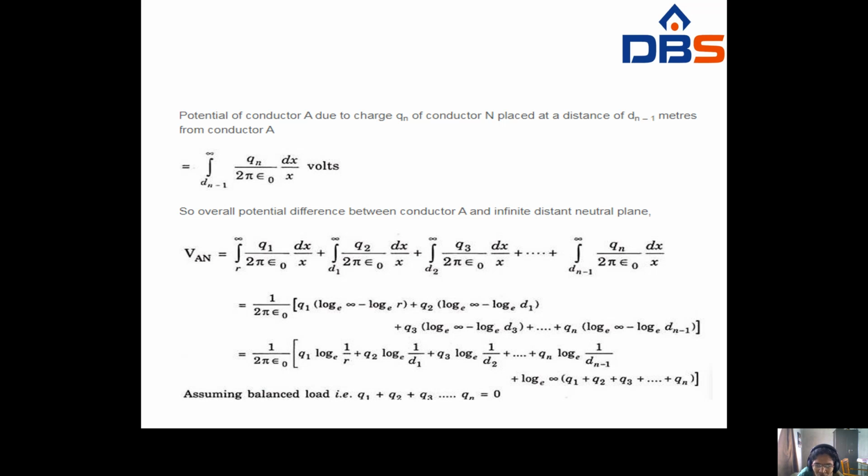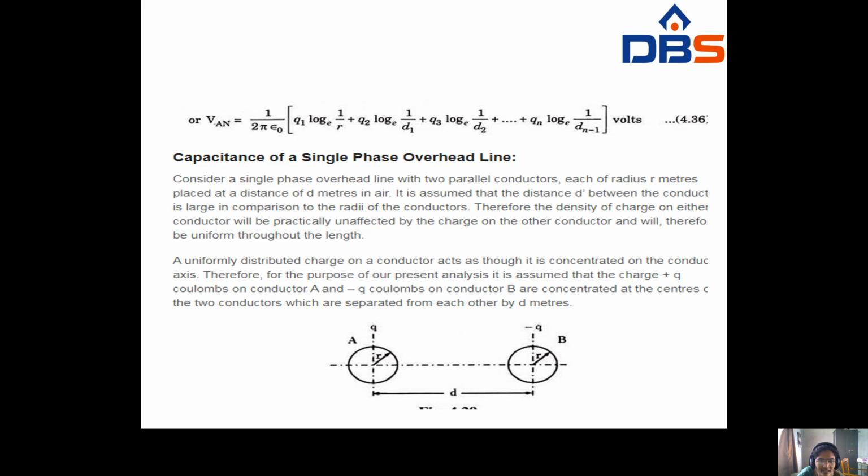So at that time this term will be equal to 0. So at that time this equation becomes V_AN equal to 1 by 2 pi epsilon naught [q1 log_e 1 by r plus q2 log_e 1 by d1 plus q3 log_e 1 by d2 plus and so on plus qn log_e 1 by d(n minus 1)] volts. Okay, so this is the formula to find out the electric potential value.